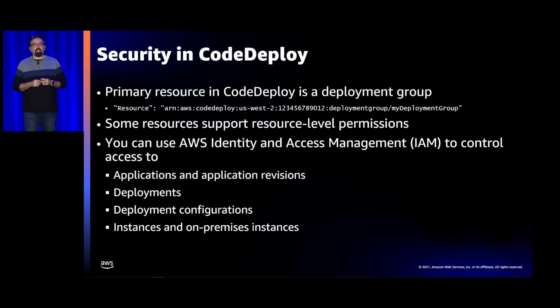So you can use things like IAM to control the applications, the application revisions that it can deploy. You can control the actual deployments themselves, and you can even control how it deploys to instances that are on-prem. So you have a lot of flexibility and control there, and you should be following patterns of least privilege. So it shouldn't have access to everything. It should have access to the very specific things that it needs to deploy to limit that if somebody got into the deployment process somehow, you're still narrowing down what they might have access to get to.